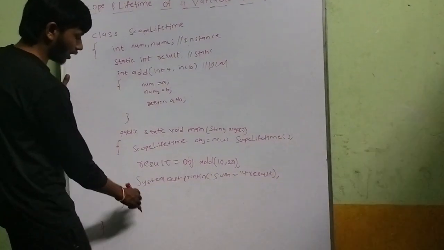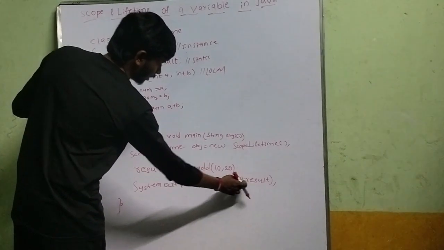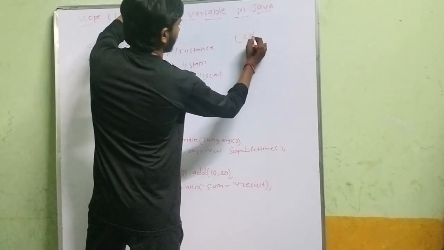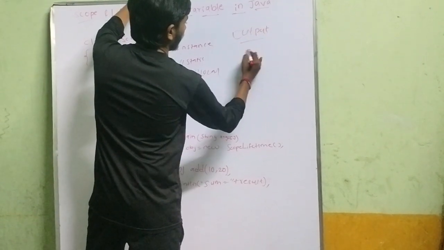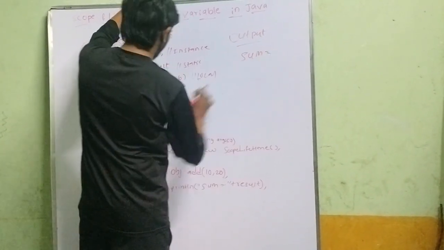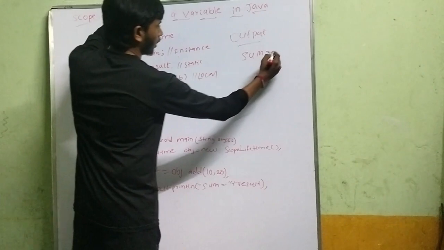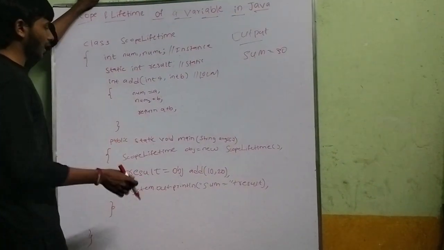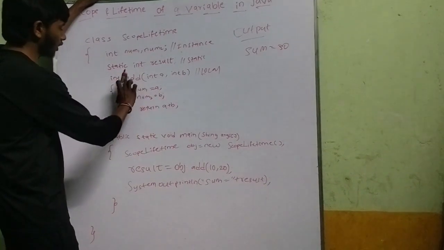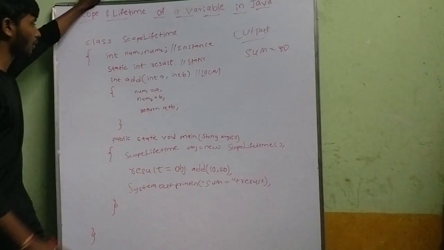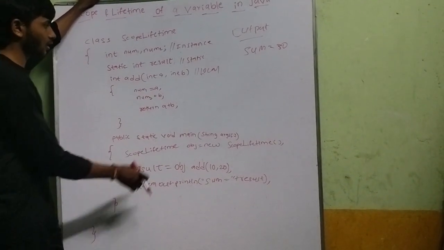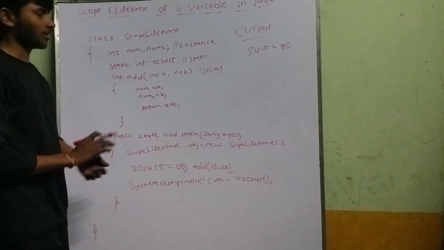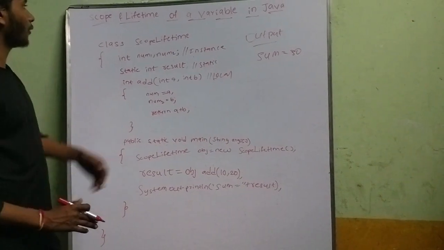I am printing the sum, that is result, that is a plus b, and we will get the output: sum is equal to a plus b, 10 plus 20 is equal to 30. We will get the output as 30. If you try to access the a, b values outside this particular block, we get an error, and we cannot access these local variables outside the block. And this is about the scope and lifetime of a variable in Java.